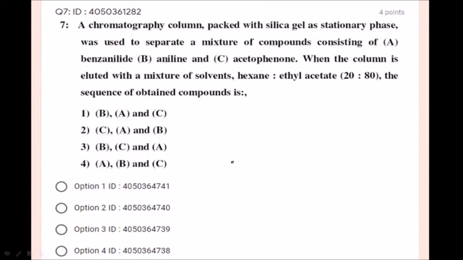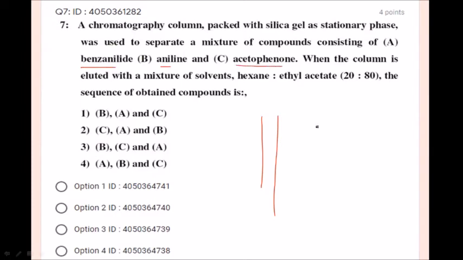Next, chromatography. A chromatography column packed with silica gel as stationary phase. So this is a chromatography. For your understanding, I am drawing the chromatography. The stationary phase was used to separate a mixture of compounds consisting of benzanilide, aniline and acetophenone.